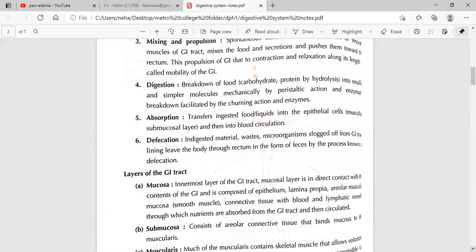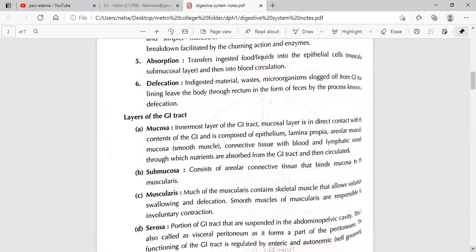Layers of the GI tract. Mucosa: the innermost layer, in direct contact with the content of the GI tract, is composed of epithelium, lamina propria, and muscularis mucosae. Areolar connective tissue with blood and lymphatic vessels, through which nutrients are absorbed from the GI tract and then circulated.